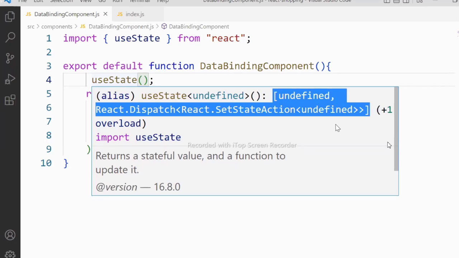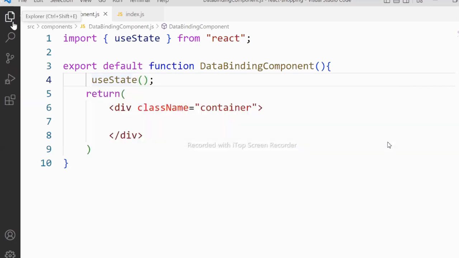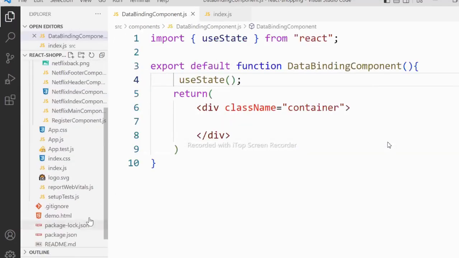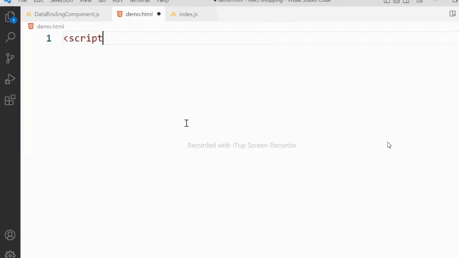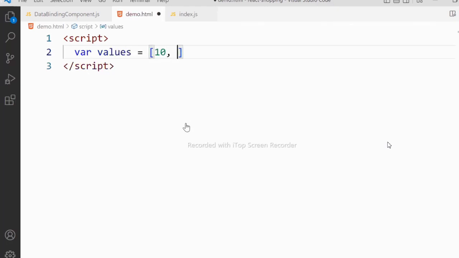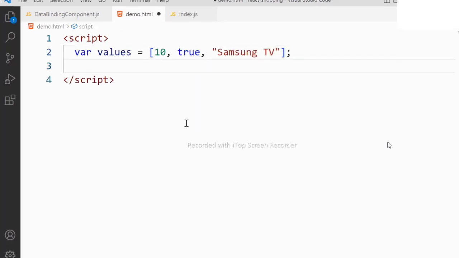Then how do we access these multiple values in the array and use them separately? I will tell you here. See, in JavaScript, when you learnt about arrays, here I am creating values. Values is an array. In that we have 10, we have true, we have some Samsung TV. Now my concept is I need to separate these three values and individually handle them.